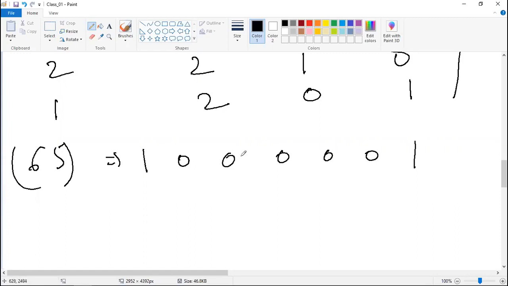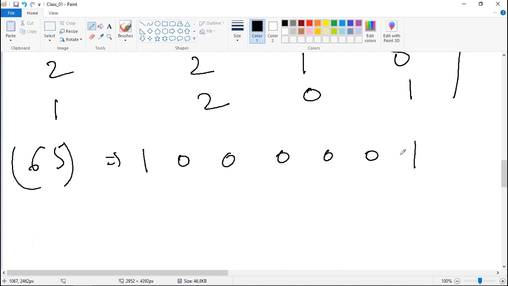This is the binary representation of 65. Internally, whatever operation we have done, it might do some other operation, but internally it will get converted into this binary code. What operation it is doing is the headache of the processor, not my headache. So finally I have got the binary code.